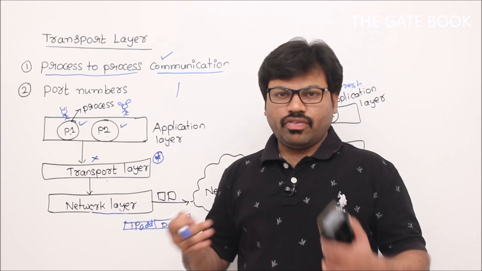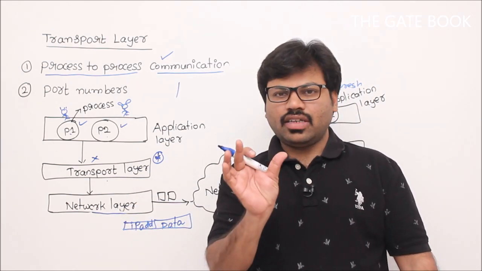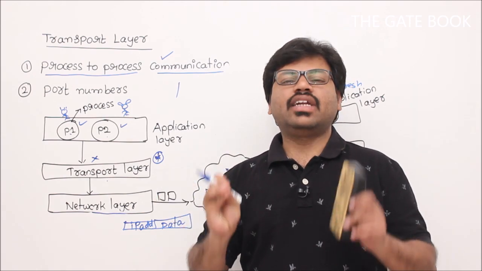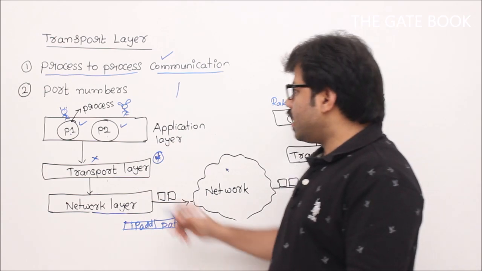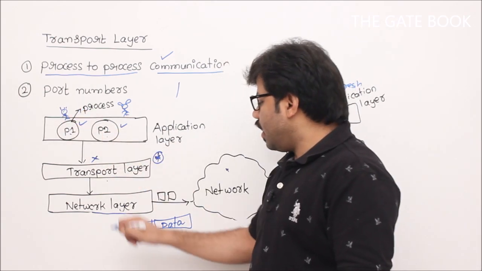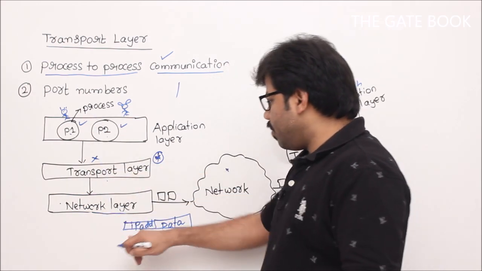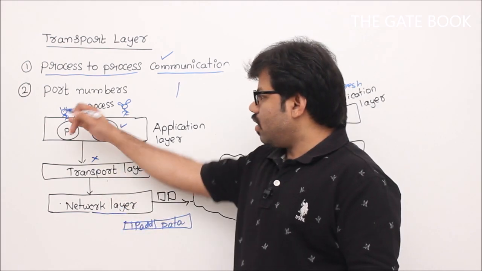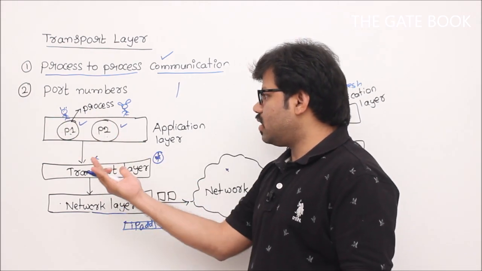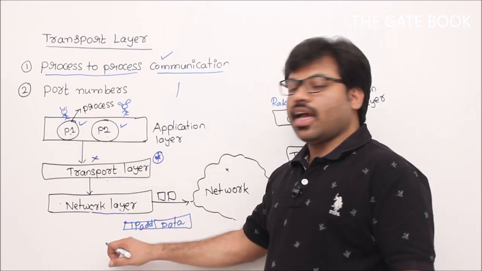Someone will give that IP layer or network layer some data, and on IP address, that means house address, I will simply deliver the data if possible to that house. So example, Raju gives any data to this network layer, forget about transport layer, then the data will be taken by this network layer. Network layer asks only one question: my dear so-called application, where I have to send it? Then you will be providing the IP address.